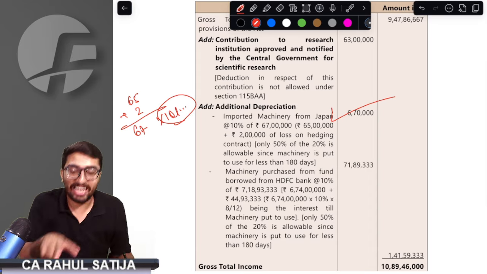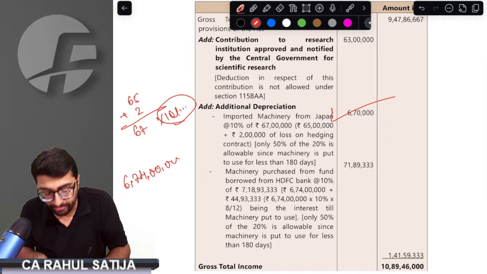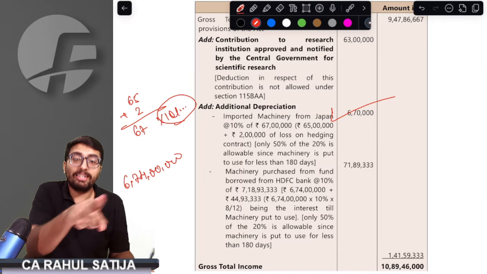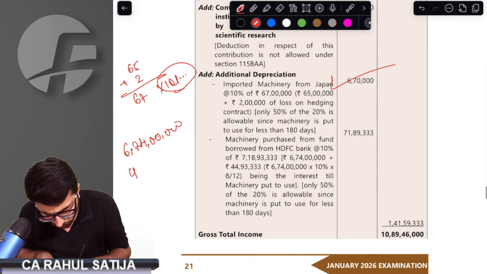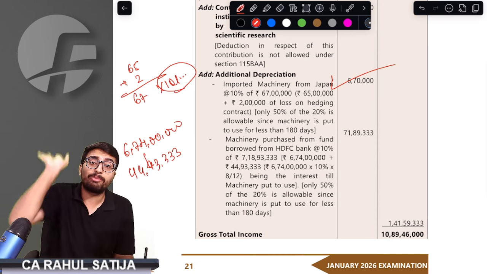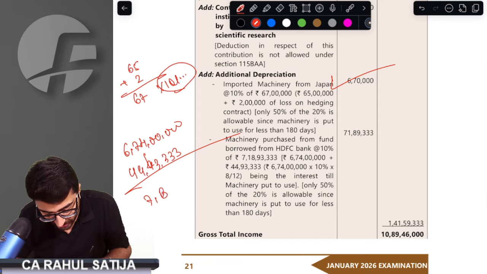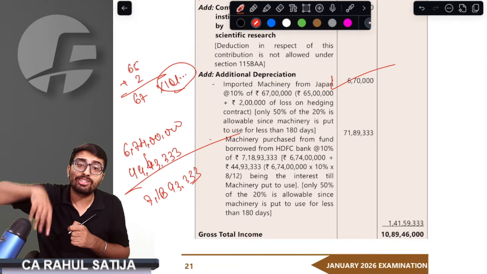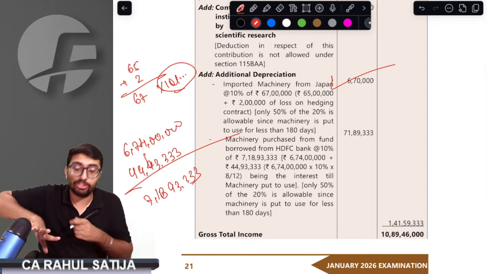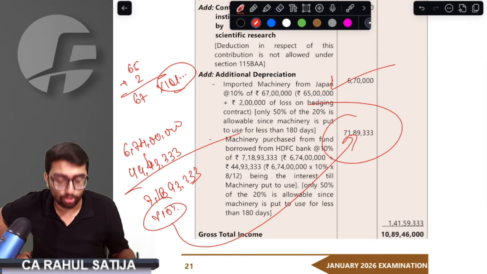Again, the other plant and machinery was acquired at 6 crore 74 lakh rupees. If you remember, 6 crore 74 lakh was the plant and machinery that we acquired. On this plant and machinery, 4 crore 44 lakh 93,333 was the amount of interest expenditure that we added back, that we calculated. This would give us 7 crore 18 lakh 93,333. This would be the cost of plant and machinery on which additional depreciation was calculated. We would take 10% of this, and this would be the amount of additional depreciation to be added.